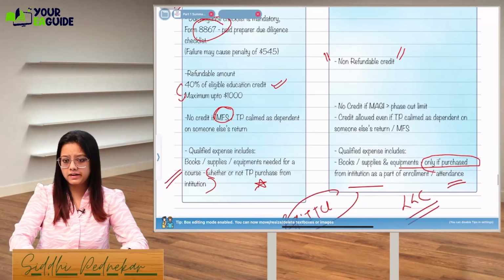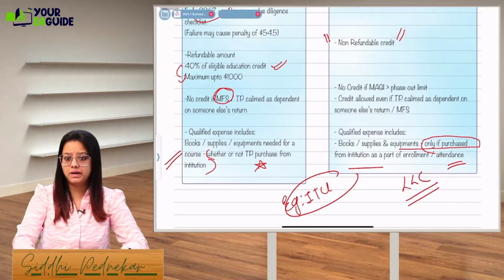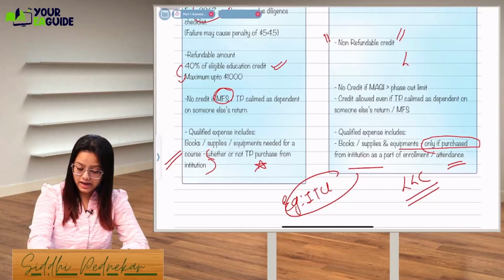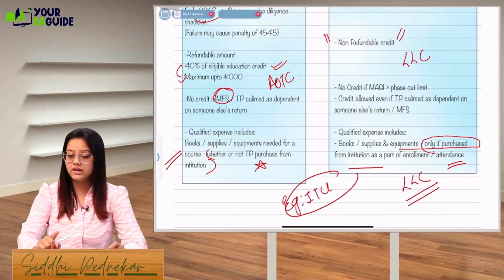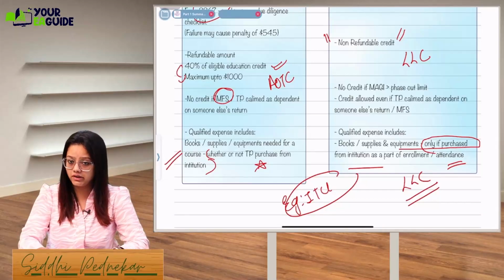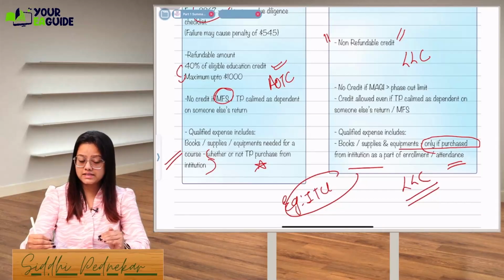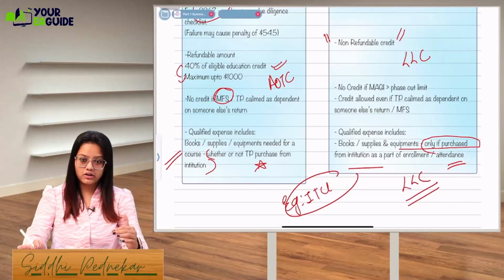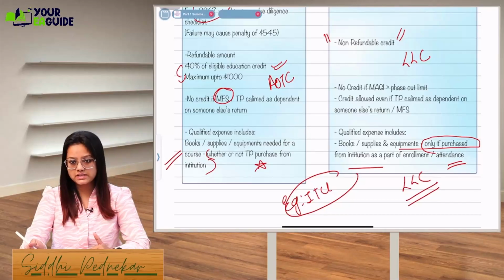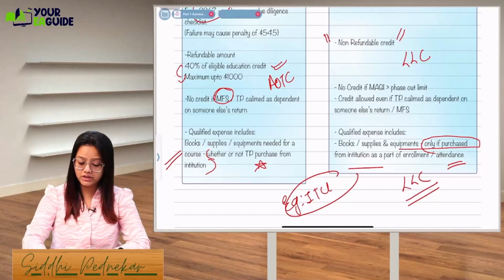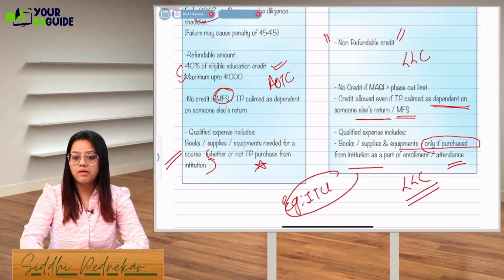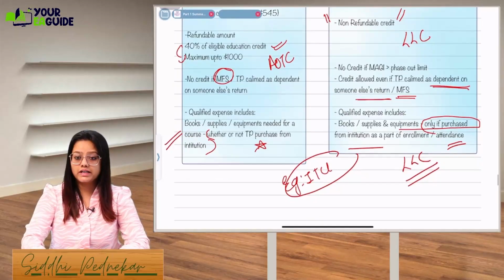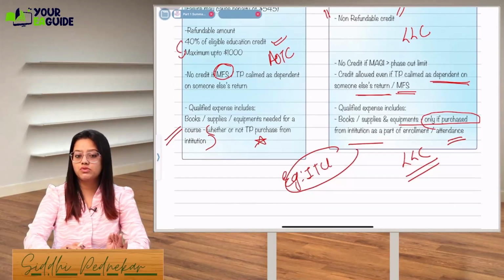Next is credit allowed for the taxpayer claimed as a dependent. For LLC it is allowed. For AOTC, as I mentioned, if you're filing MFS, you will not be allowed to take the credit. But now, can you shift to LLC? Yes, right? Credit will be allowed even if the taxpayer is claimed as a dependent on someone else's return or is filing MFS. Qualified expense will include all the same things which are there over here.